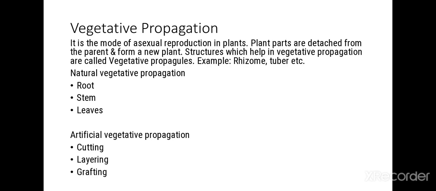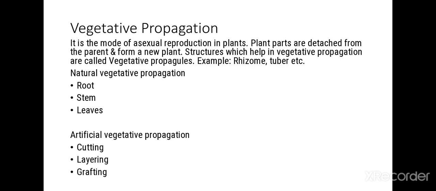Our next method of asexual reproduction is vegetative propagation. What is vegetative propagation? It is a mode of asexual reproduction in which plant parts are detached from the parent and form a new plant. Structures which help in vegetative propagation are called vegetative propagules, for example rhizome, tuber, leaves also.